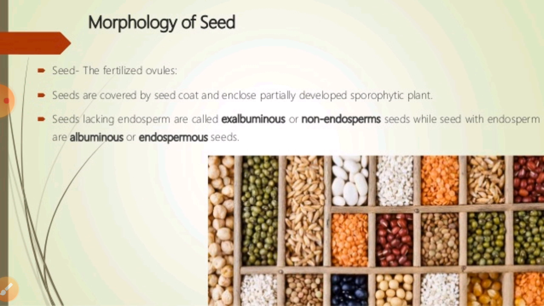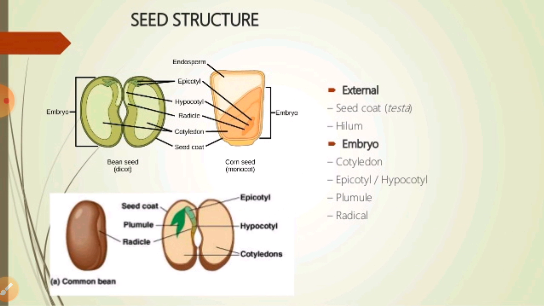Seeds may also be explained on the basis of another thing: when the seeds lack endosperm, they are called exalbuminous or non-endospermic seeds, while the seeds with endosperm are known as albuminous seeds. But we have to talk especially about the types of seed, that is the monocot and the dicot seed structures.